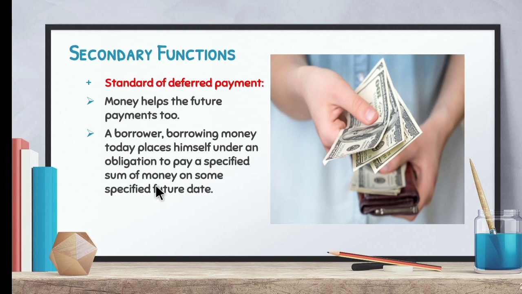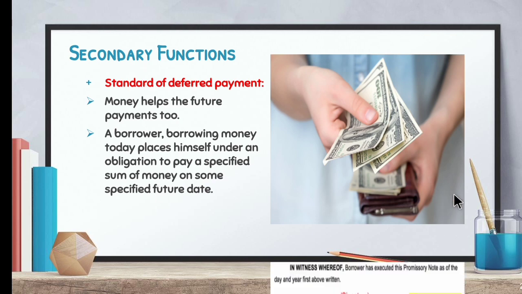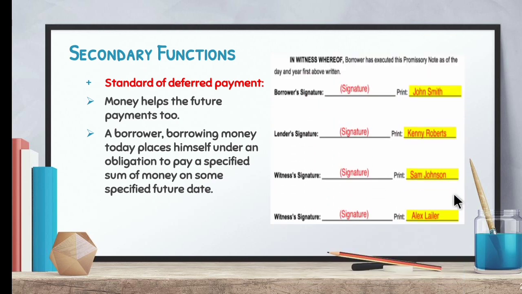When you borrow money from another person, you have to sign an agreement that you will repay it after a particular period of time. So money acts as a standard of deferred payments. When you repay, you have to pay along with the interest. This is the secondary function.